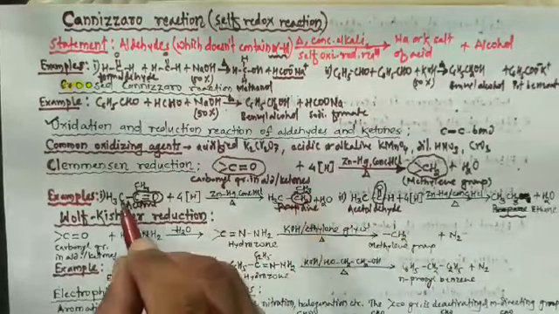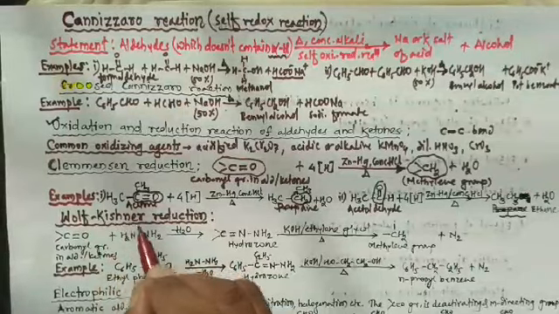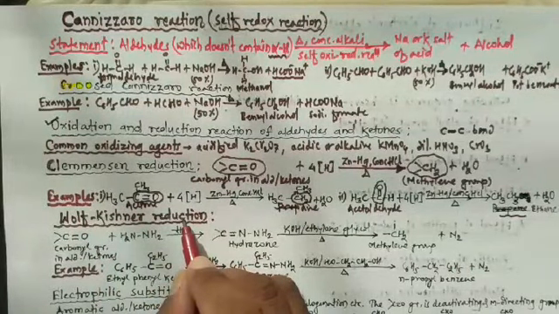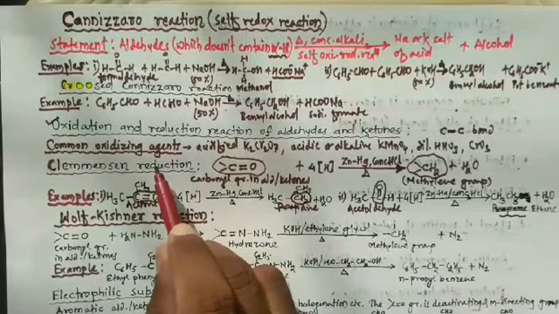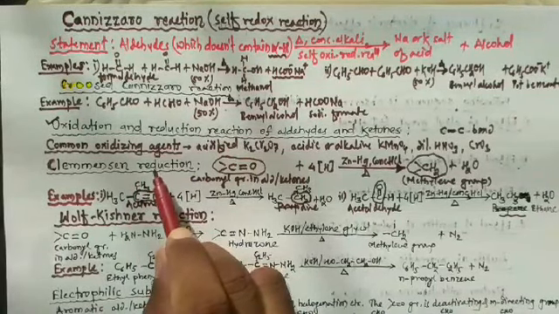Then the next reaction is the Wolff-Kishner reduction. It is similar to the Clemmensen reduction. So let's study the Wolff-Kishner reduction.